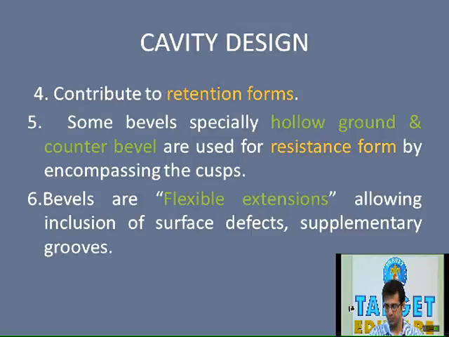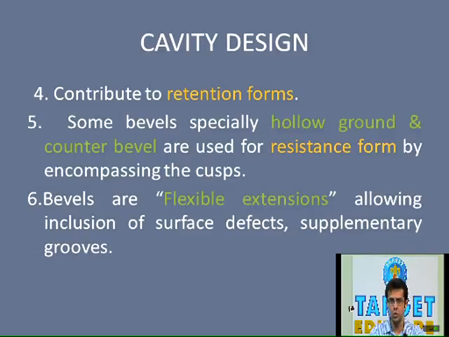Please note that in case of composite restoration, the primary function of bevel was to increase the surface area for increased retention and also for aesthetic purposes, so as to merge the restoration with the tooth structure. Whereas in case of cast restoration, the primary function of bevel is to eliminate the cement line, which will allow for the burnishing of the metal to the tooth structure.